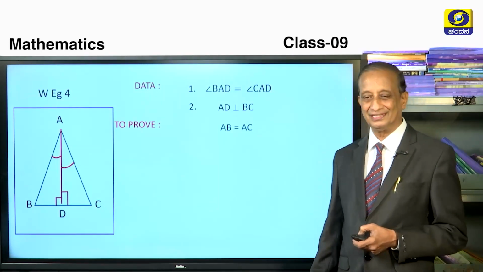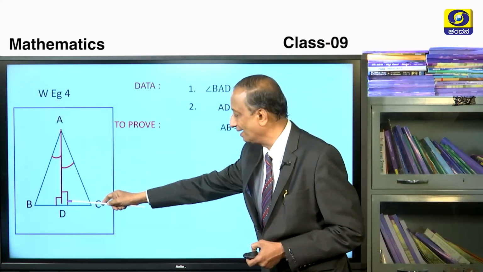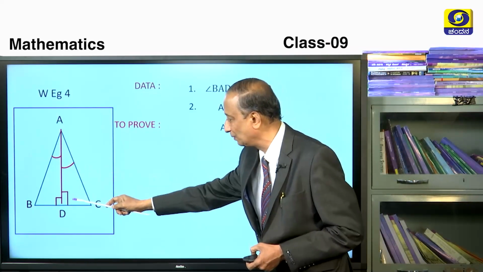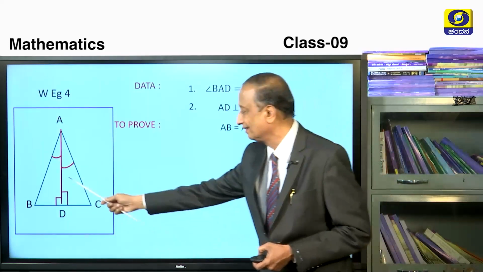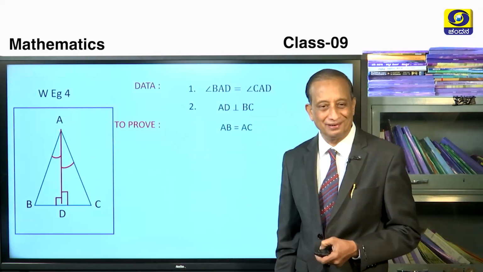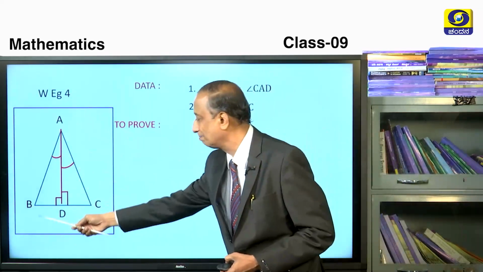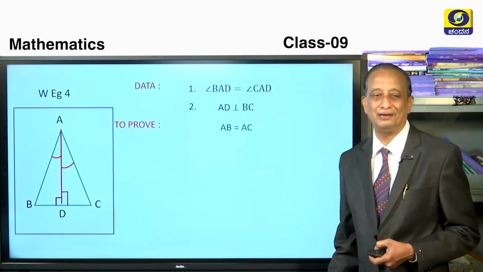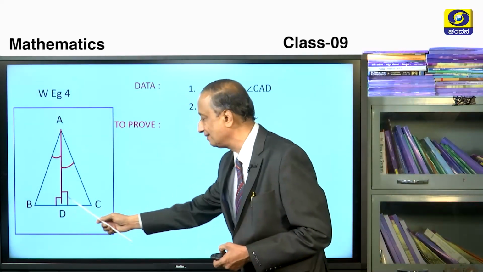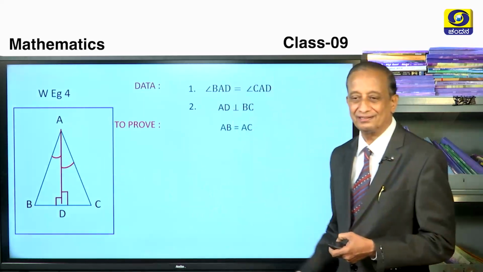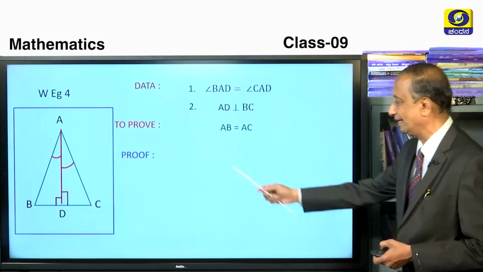How can you prove this, children? Don't you think, again, two angles and a side are respectively equal to two angles and a corresponding side? Therefore, these two triangles became congruent. When they became congruent, the corresponding parts are equal. Therefore, AB is equal to AC. In fact, BD is equal to DC. So many things we are going to get by this. So let us write down the proof.